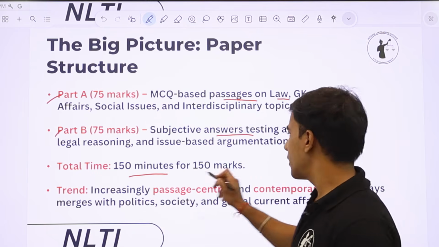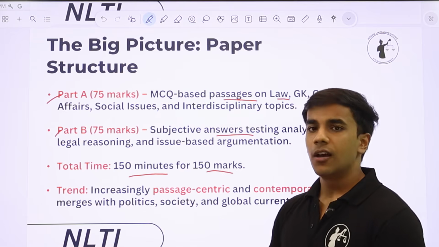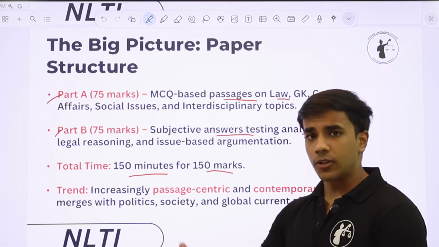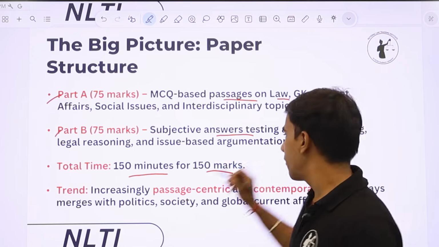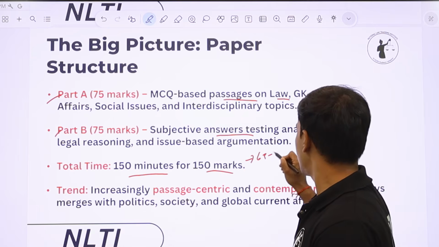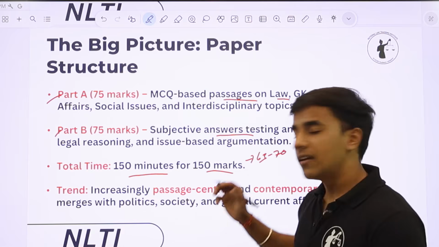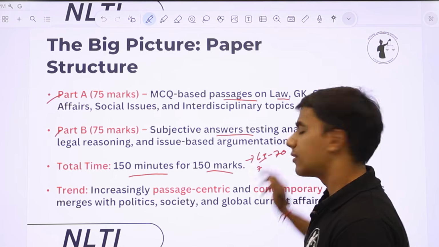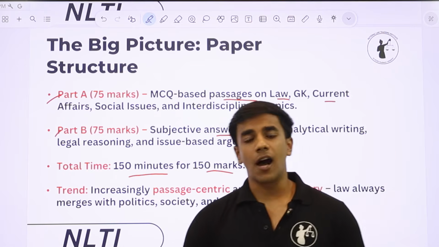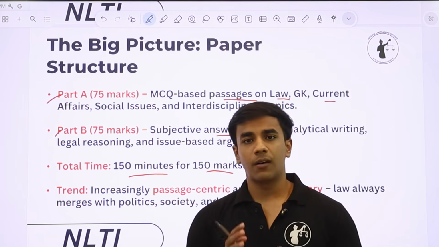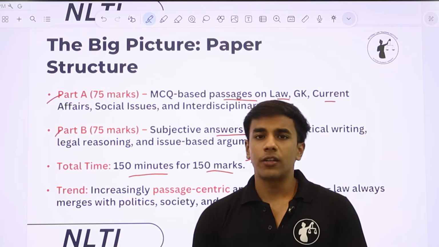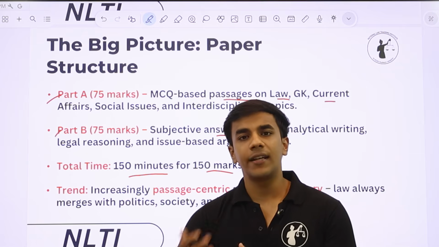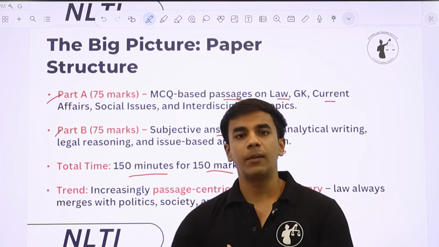Total time 150 minutes for 150 marks. On average, it's not exactly how that works, but for part A you can give around 65 to 70 minutes, and the remaining 75 to 80 minutes for your part B. So this is how you have to divide your time. Part A is more important because part A is like your entry to get your part B evaluated.